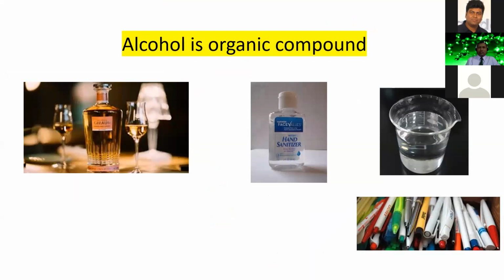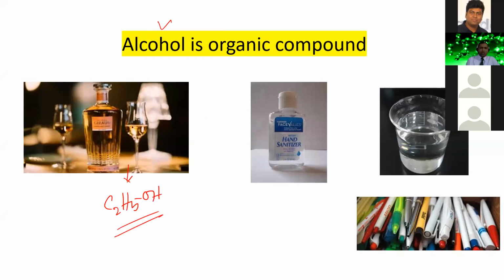Now, dear students, we see some organic compounds. The name of the compound is alcohol. So alcohol is an example of an organic compound. This one is an example of alcohol. The formula is C2H5OH. It is called ethanol. This one is used as a solvent, in hot drinks, and for so many purposes.